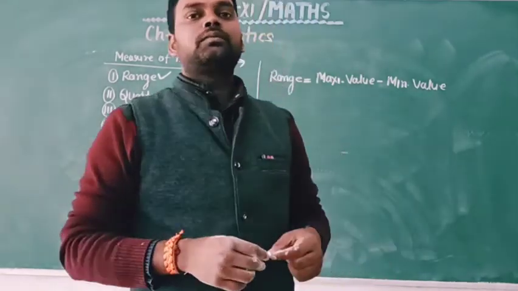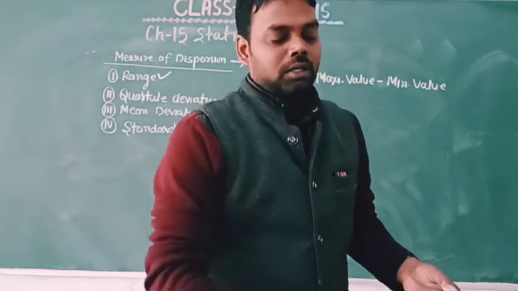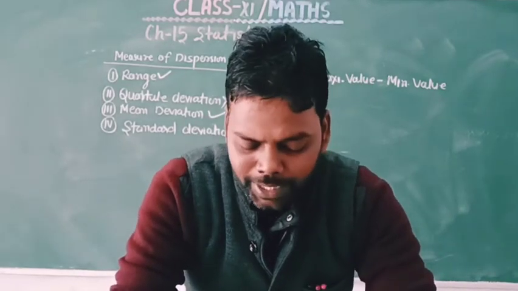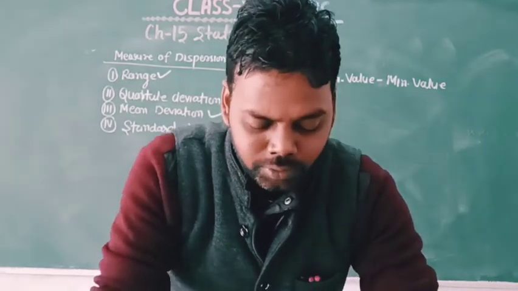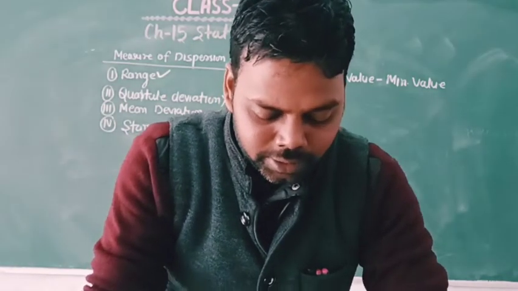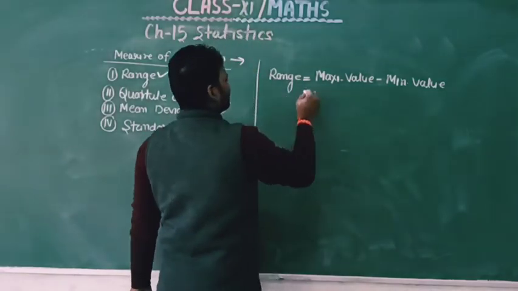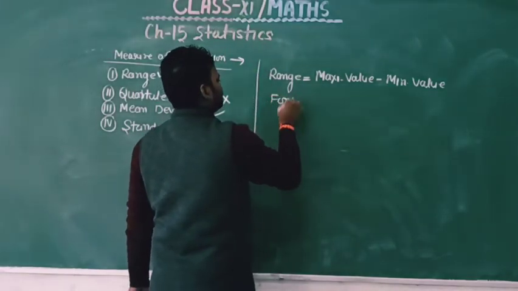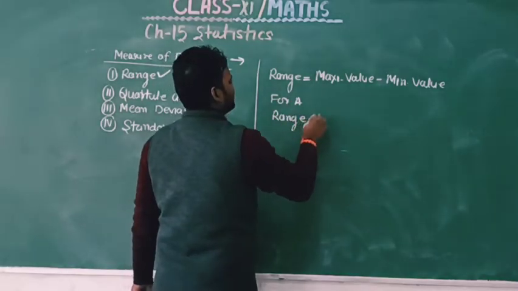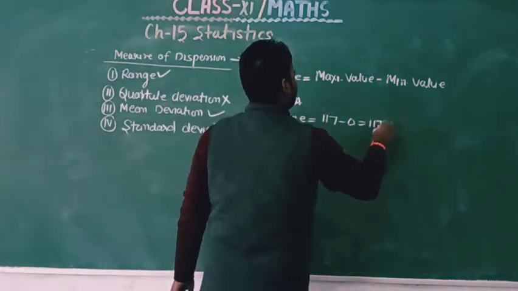Means the run scores by 2 batsmen in the last 10 matches that we discussed in the first video. Batsman A's scores are given: 30, 90, 0, 64, 42, 80, 35, 117 and 71. So the maximum value of batsman A's score is 117 and minimum is 0, so the range is 117.